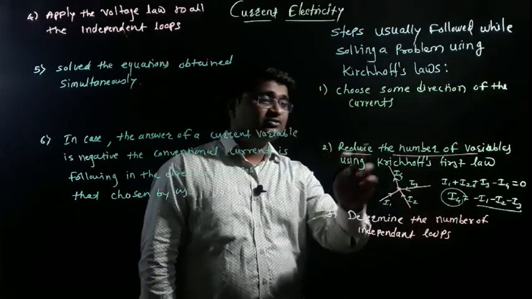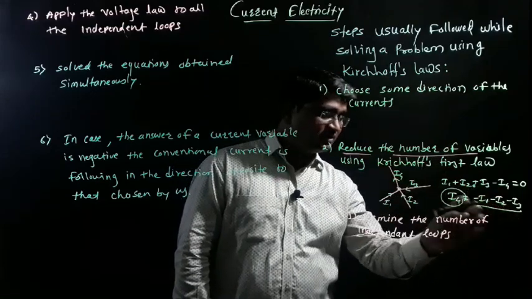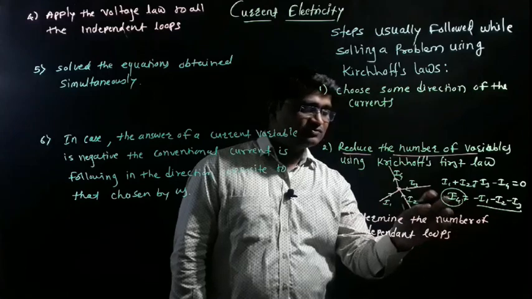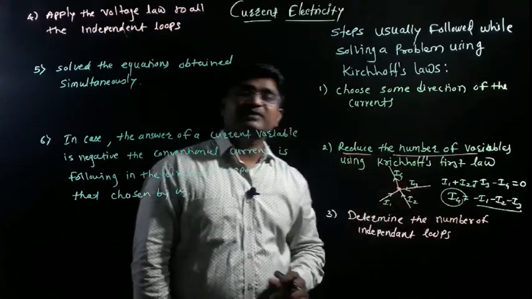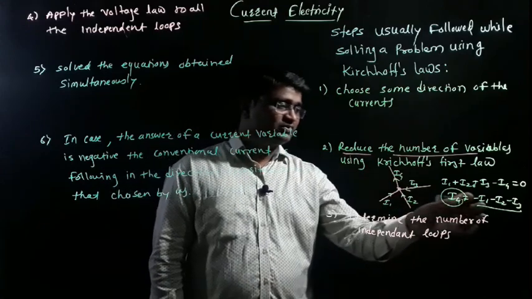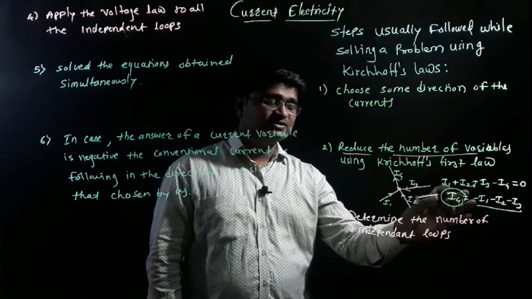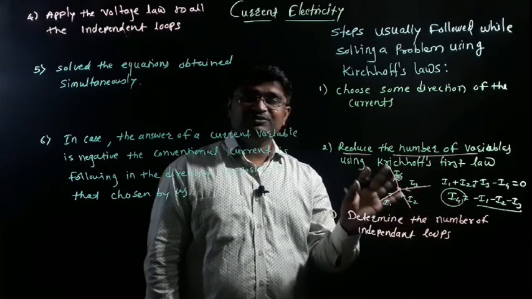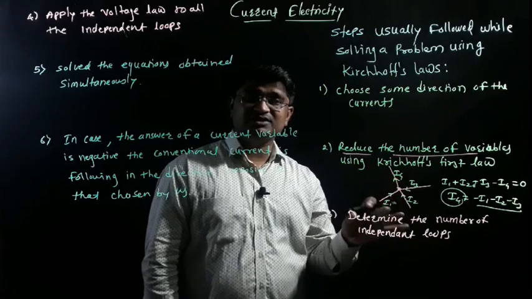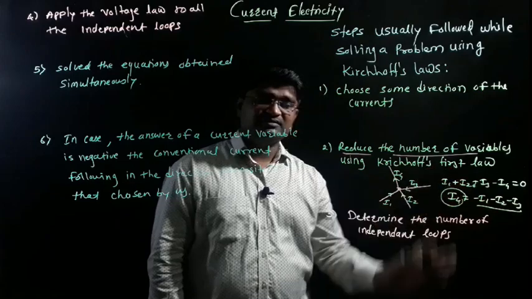Okay, reduce the number of variables. This is the number of variables. So this is equal to this third variable. We can use only one variable using Kirchhoff's law. It is very important. Reduce the number of variables right now, because the algebraic sum of all that is equal to I4. As per the statement of Kirchhoff's first law, we know that the total electric current moving towards the junction and moving away from the junction are both equal. So these variables are reduced.